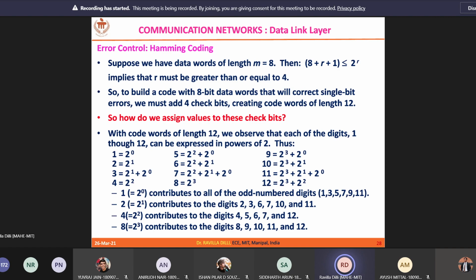The same way R3 is 8th position, so 2 power 3. So what are the numbers? 8, 9, 10, 11 and 12. So 8 is the one which we want, so it is 9 XOR 10 XOR 11 XOR 12. So 9 is 1, 10 is 0, 11 is 1, 12 is 1. So R3 is 1. So R3, R2, R1, R0 is equal to 1 1 0 1.